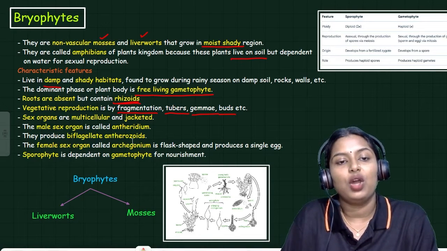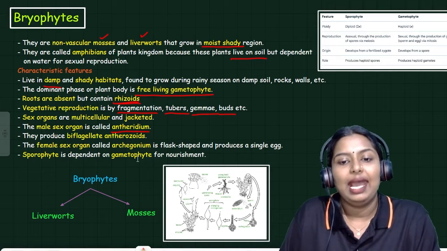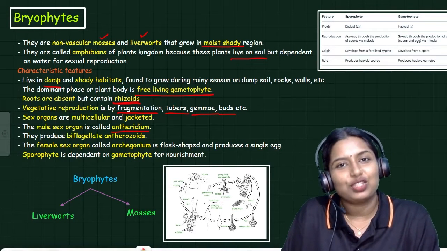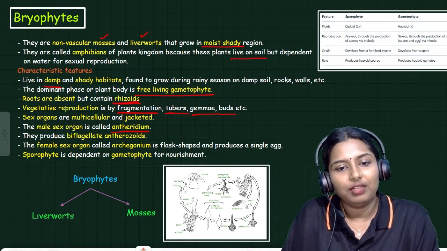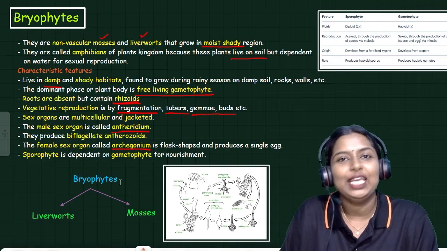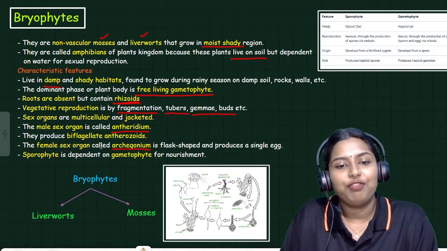The male sex organ of bryophyte is termed antheridium. The male sex organ is called antheridium and the female sex organ is called archegonium. And antheridium produces biflagellate antherozoids.